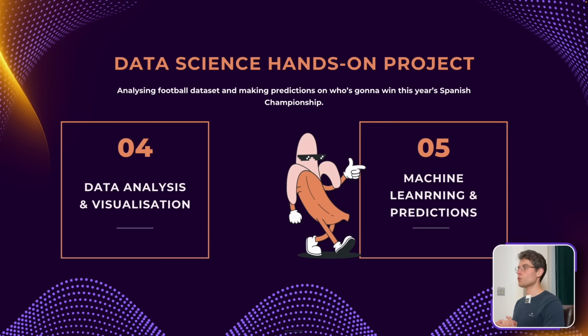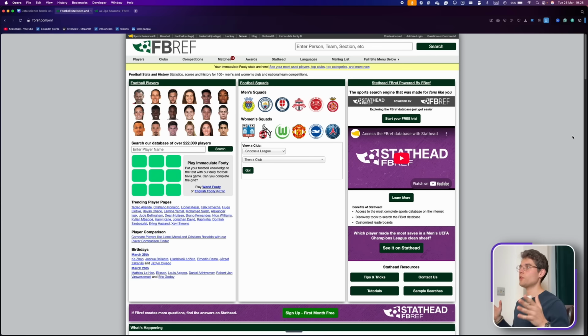And you can also do the hands-on with me. You can start the project and follow along with me. We'll start everything from scratch. Let's jump into it. Okay, so first, as we mentioned, we're gonna scrape the data from the internet, and there's this really good website called FBref, where we can get all insights about football, whether it's players, teams, or anything else related to football.